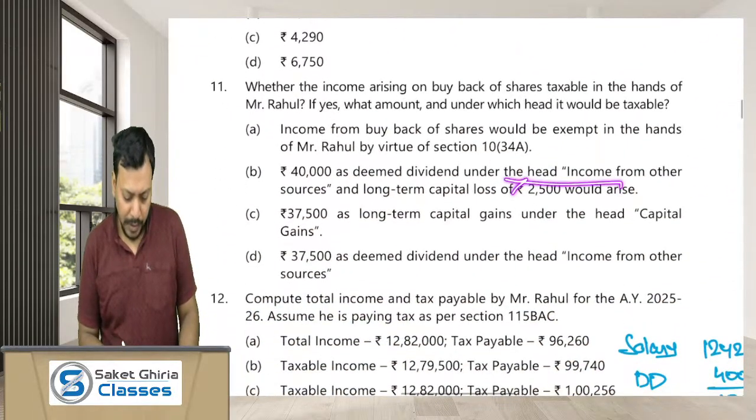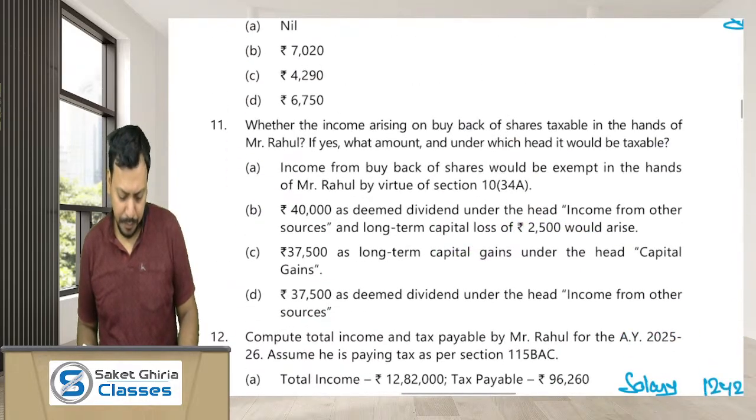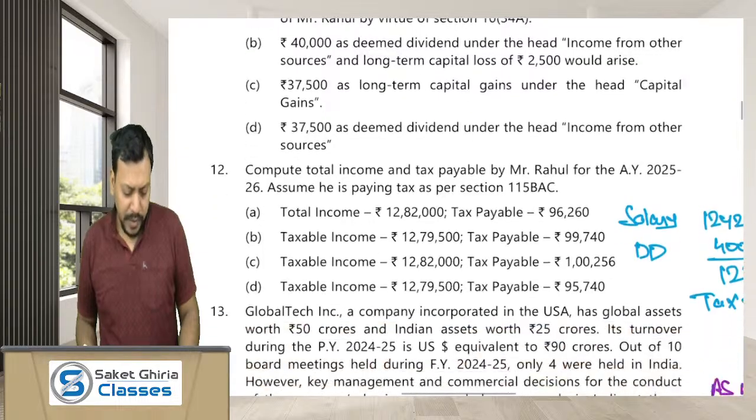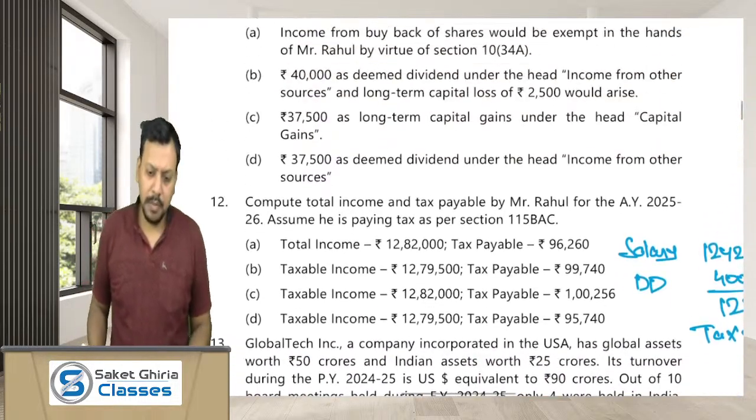40,000 is a redeemed dividend and long-term capital loss. So the correct option should be B. Moving ahead, to calculate the total income and tax payable by Rahul.